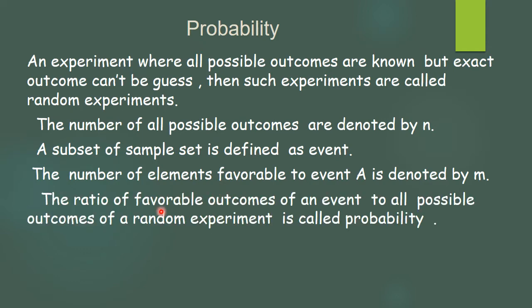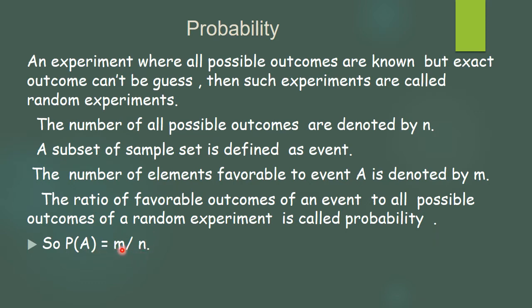Now, the ratio of favorable outcomes of an event to all possible outcomes of a random experiment is called probability. The probability is denoted by P(A), and it is the ratio of favorable to the total, so it is m upon n.